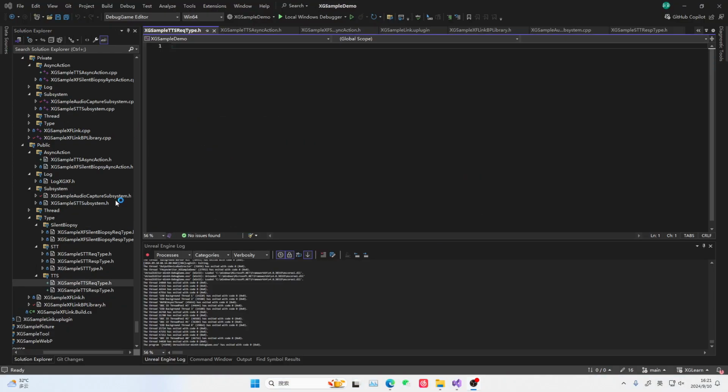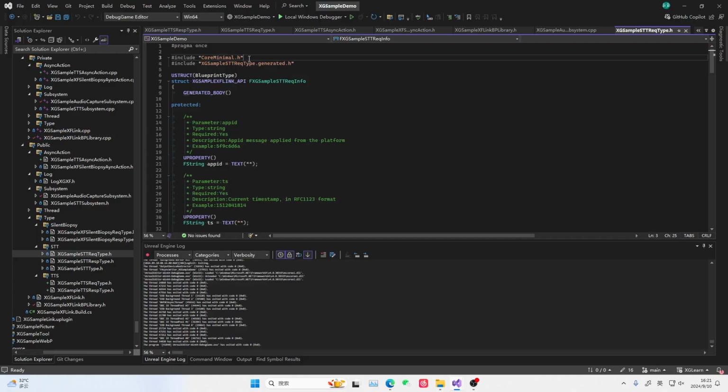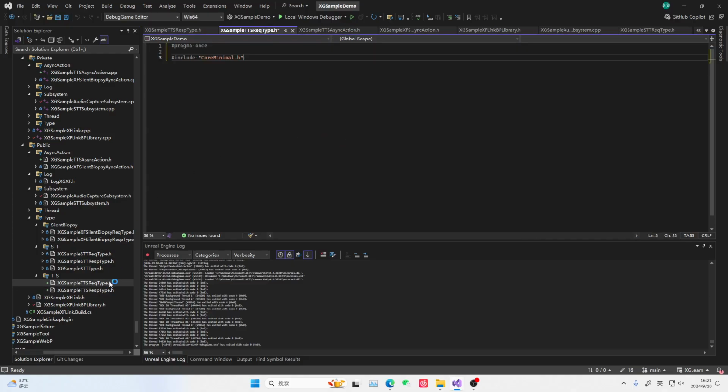Okay, we're just creating these files here. Refresh it. We haven't written anything yet. Still following our usual approach. Before we officially write the code, let's initialize each part of this file first, to avoid some problems caused by initialization. Then we include this header file.